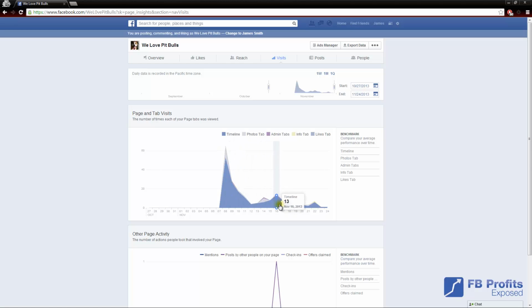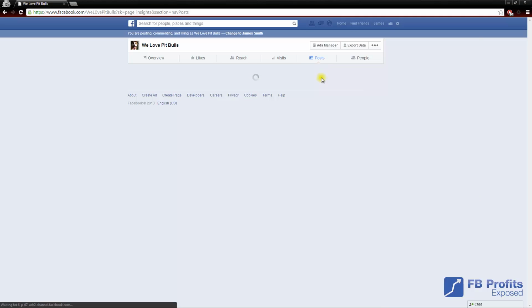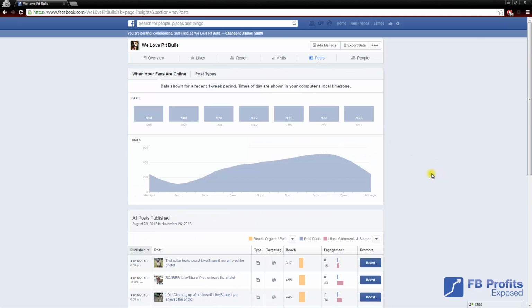Now, if you have tabs for photos and tabs for videos and tabs to your YouTube channel, you can come here and you can see what part of your page is getting the most attention, which for me, it's just my timeline right now. Next up, we have our post tab, and this is pretty important. This is going to show us when our fans are online the most.